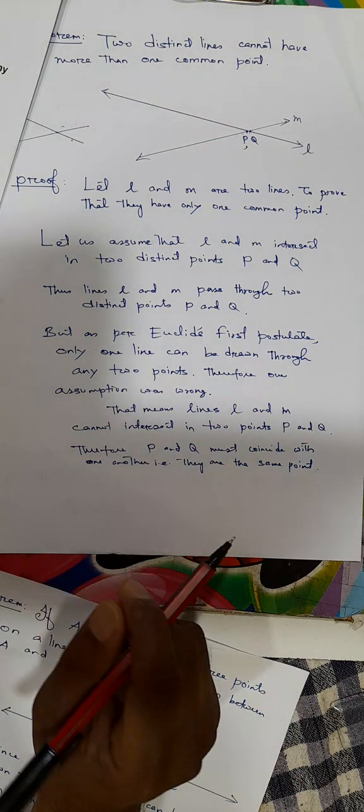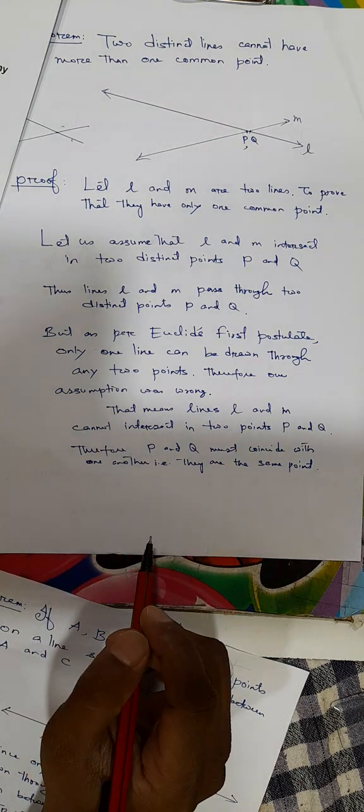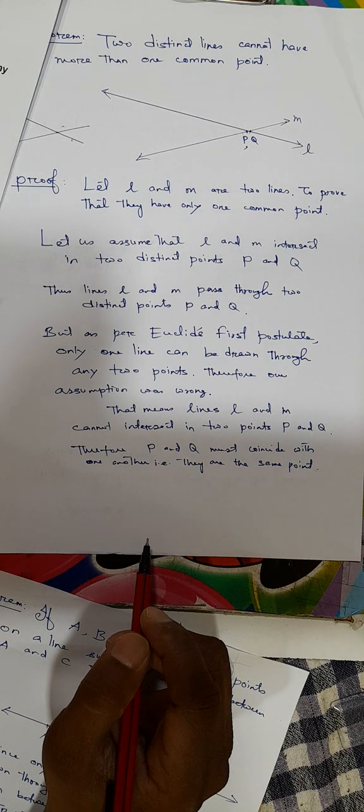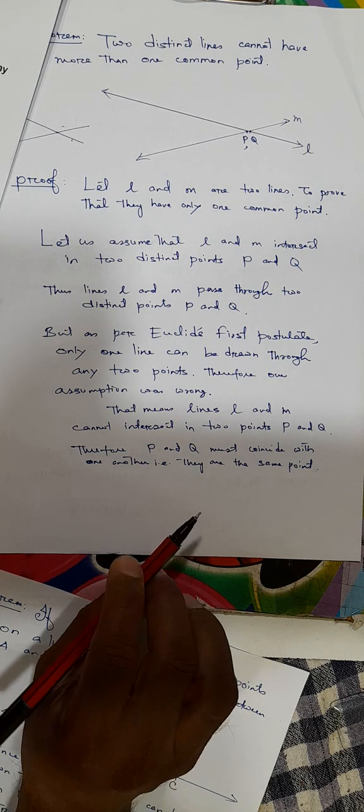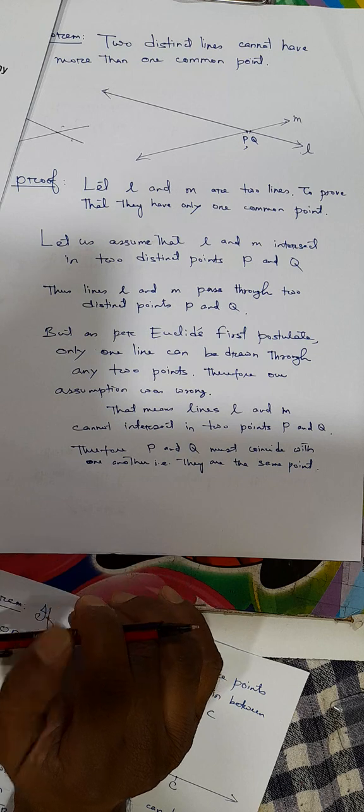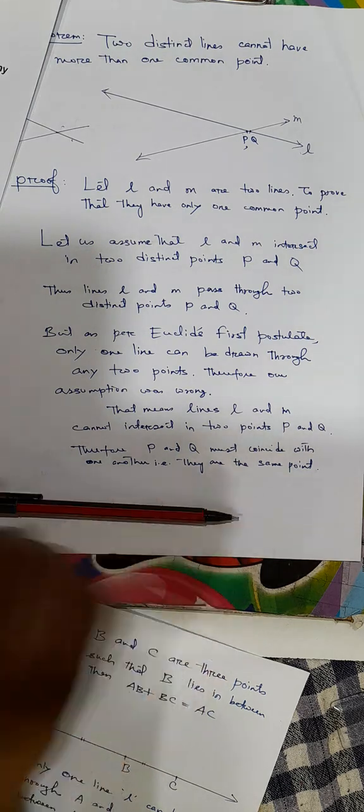This is how Euclid tried to prove some theorems using axioms and postulates. We will discuss similar problems in the next class again.